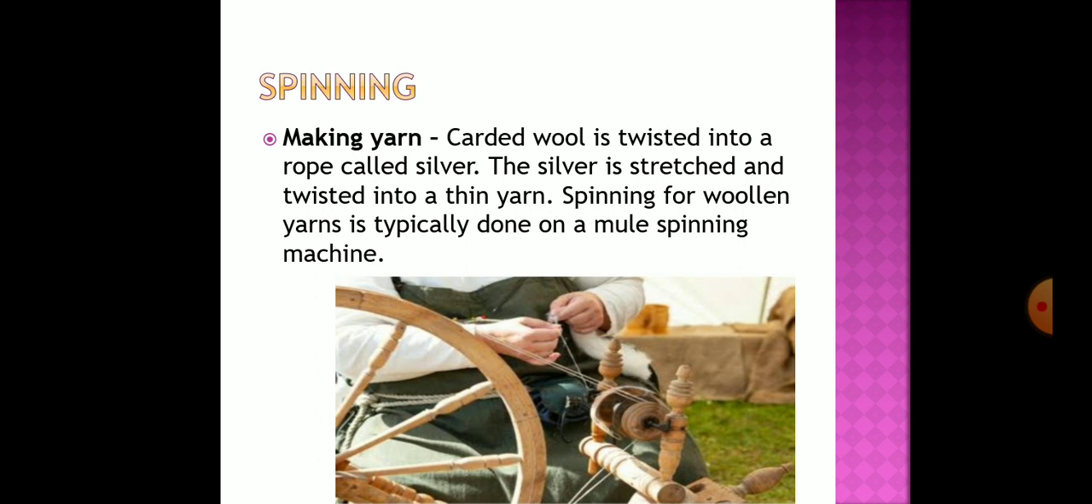And here, this is done by a sliver rope. The sliver is stretched and twisted into a thin yarn, and spinning for woolen yarn is typically done on a mule spinning machine.